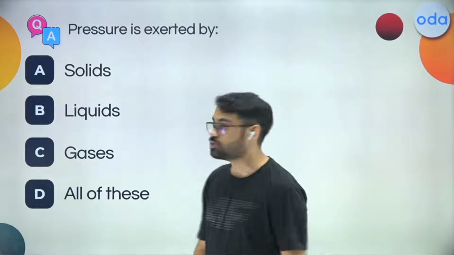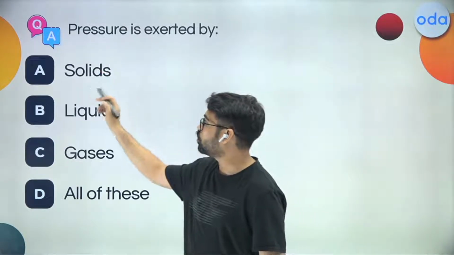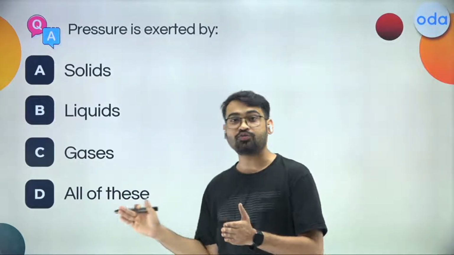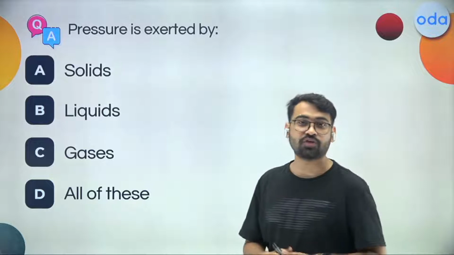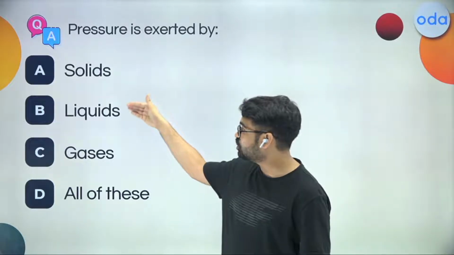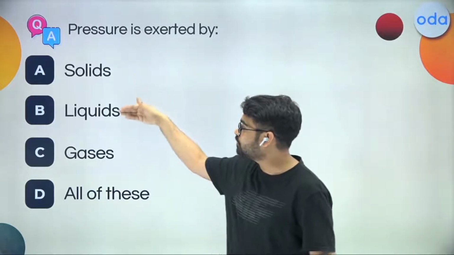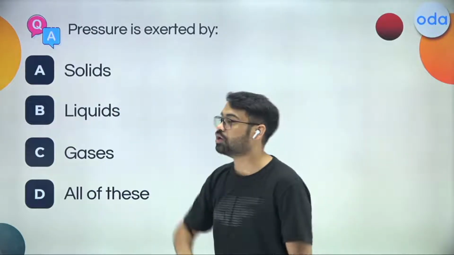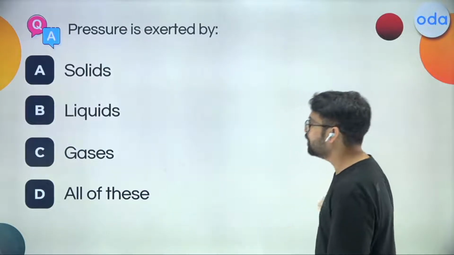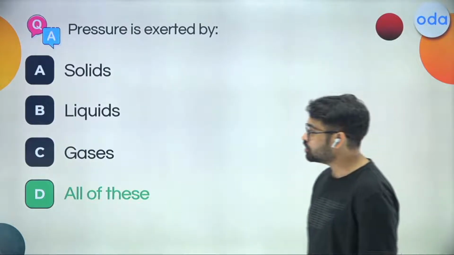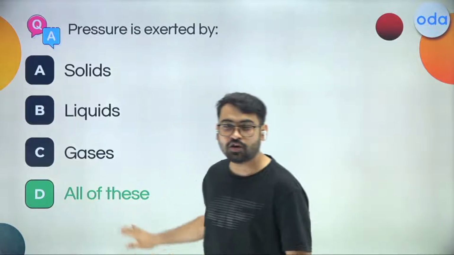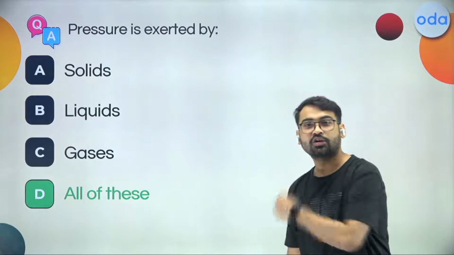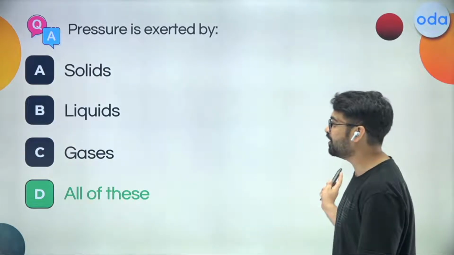In the previous lessons, we have learned that for solids, pressure equals thrust per unit area. And if we extend that further to fluids, we can get the pressure of a liquid column, that it is rho g h. So it applies to solids, and to liquids, and in fluids, that is both liquid and gases. And I think the D part over here does the justice for us, right? D part, all of these. Pressure acts everywhere, be it solids, be it liquids, be it gases. We don't differentiate between any three, right?